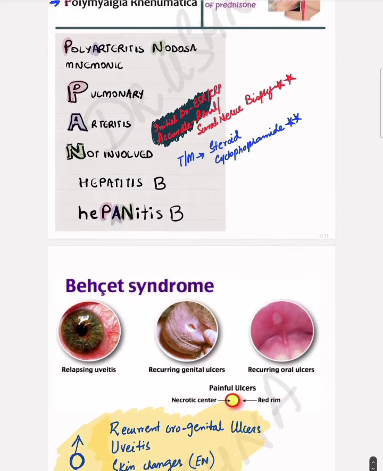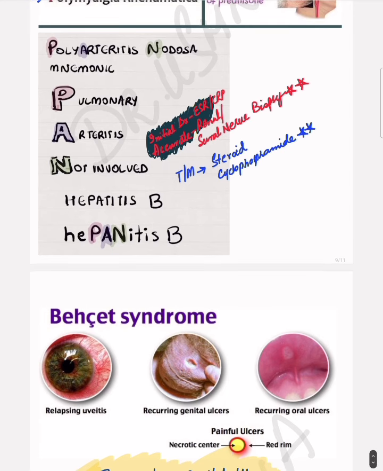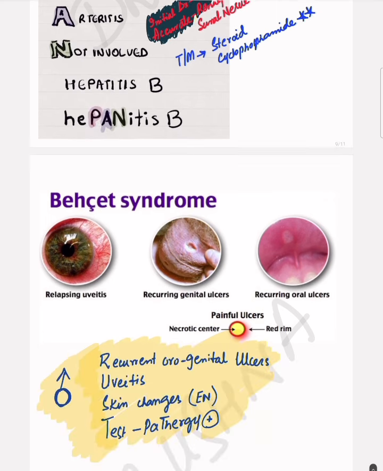Then another important topic is polyarteritis nodosa or PAN. Polyarteritis nodosa is very important. PAN, you can remember pulmonary artery is not involved. So there is no involvement of the pulmonary artery in PAN, and there is an association with hepatitis B in polyarteritis nodosa. Then again, the initial diagnosis is ESR and CRP, and the definitive diagnosis is renal or sural nerve biopsy. And the treatment is steroids and cyclophosphamide in PAN also.